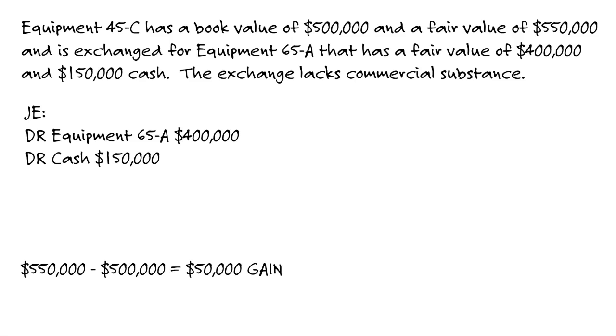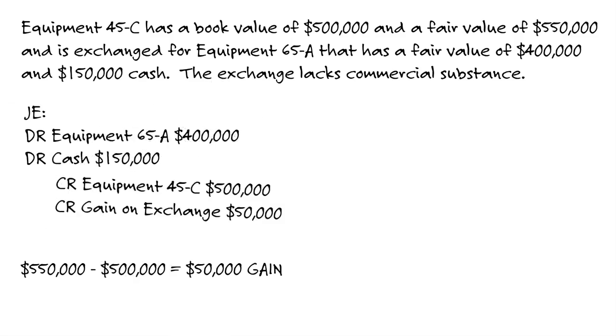That's greater than 25%. All gain is recognized by both sides. Not only the party that received the cash, but also the party that paid the cash, because this really does have commercial substance in the sense that there's a lot of cash being exchanged here. So because it's greater than 25%, both sides of the transaction, all gain would be recognized.